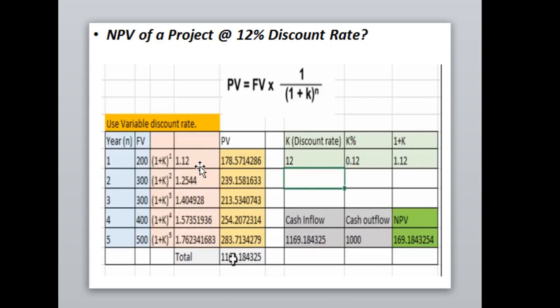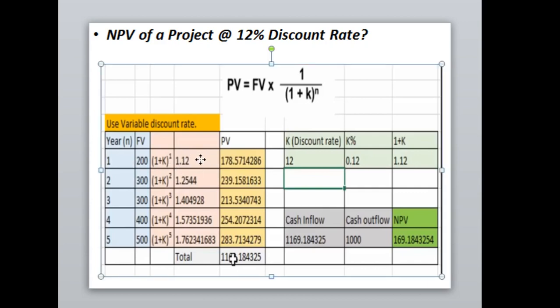So the present value factor for rupee 1 will be 1 divided by 1.2544. The value of rupee 1 in the future is to be divided by this amount.